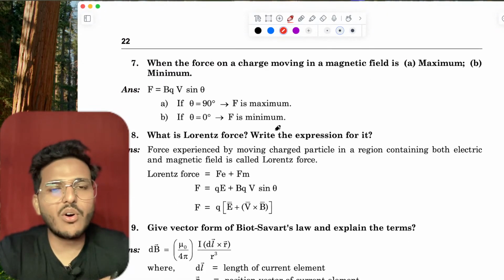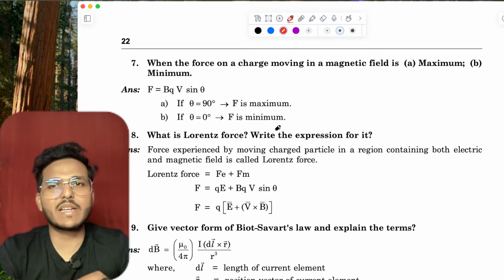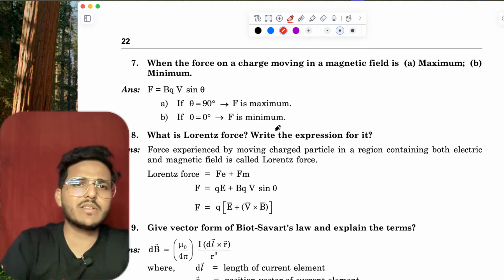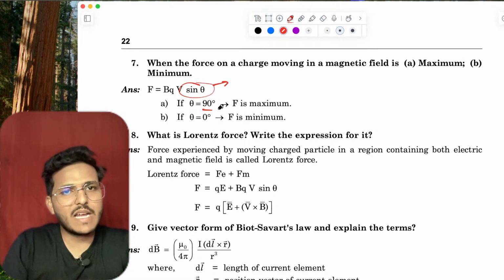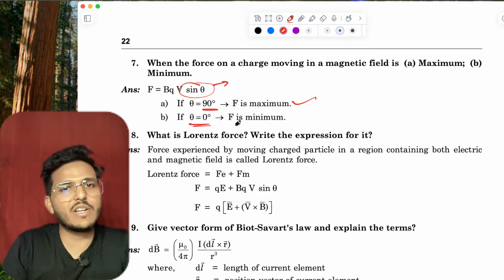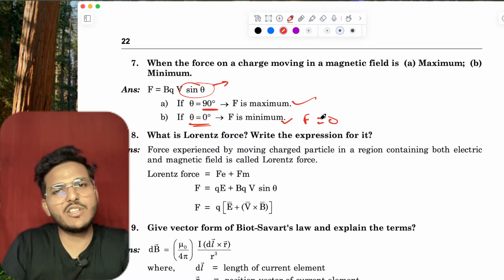When is the force on a charge moving in a magnetic field maximum? Obviously F equals QVB sin theta. When sin theta is maximum, at 90 degrees, F is maximum, and at 0 degrees F is 0 basically. In this case F is QVB.